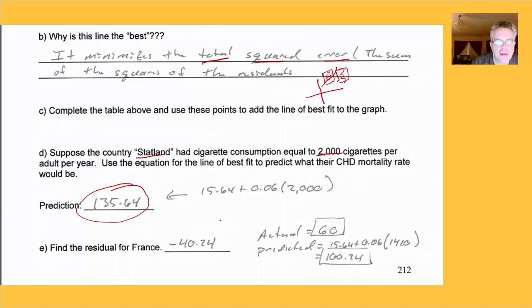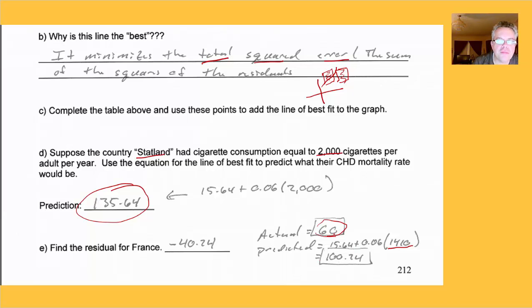A little bit more complicated is finding the residual for France. You had to go back to the original table. The actual mortality rate for France was 60. Then we have to find the predicted value for France. If you look back in the table, France's cigarette consumption was 1,410. You have to put that into the equation, and you get the predicted value.